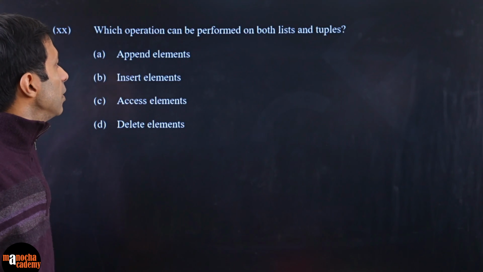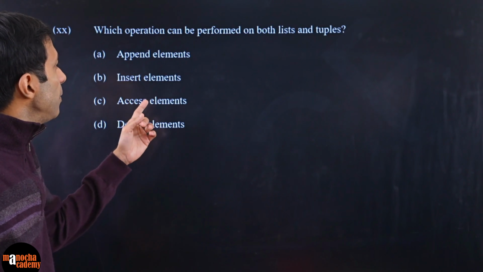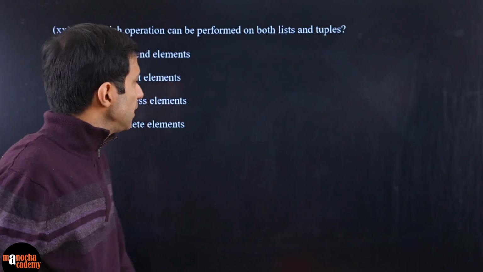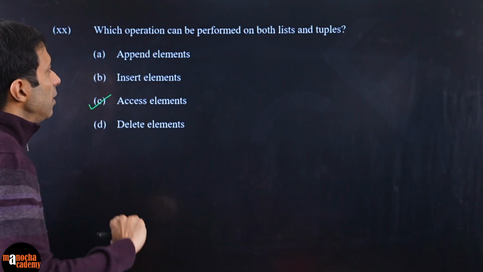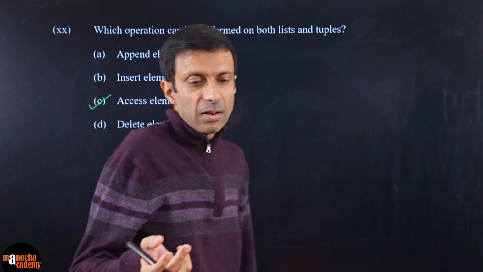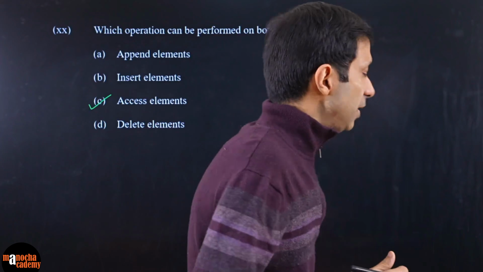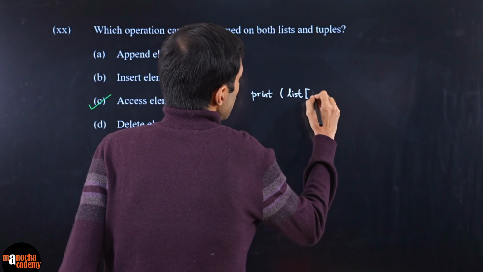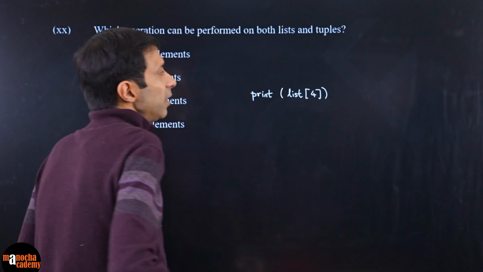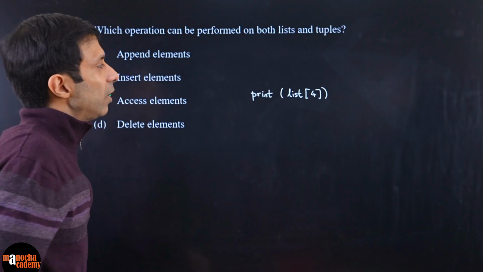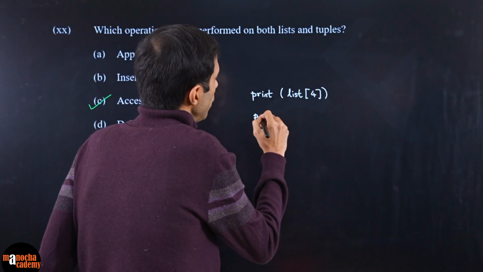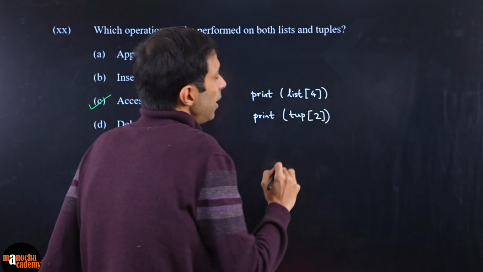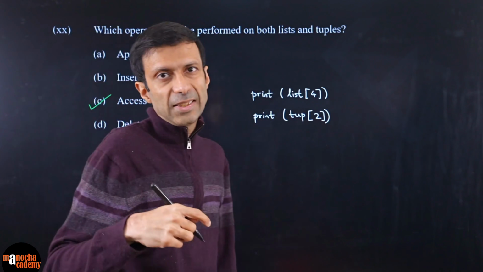So which operation can be performed on both lists and the tuples? So can you append elements, insert elements, access, delete? Access can be performed on both lists and tuples. Access, I think, sounds like the correct one, right? Accessing means getting that element, right? Suppose you say, for example, if you have some list like this and you say print list 4. So this will print the fifth item, right? From 0, 1, 2, 3, 4. Or you can do print some tuple 2, right? It will print the third element 0, 1, 2. So this is called accessing.